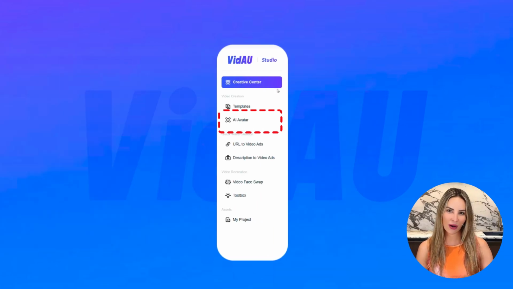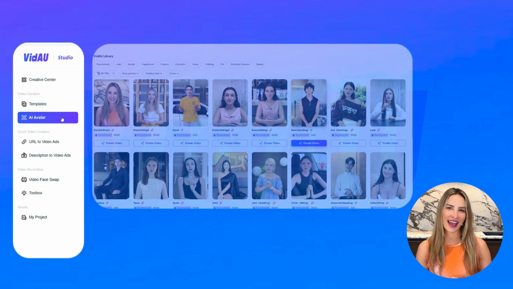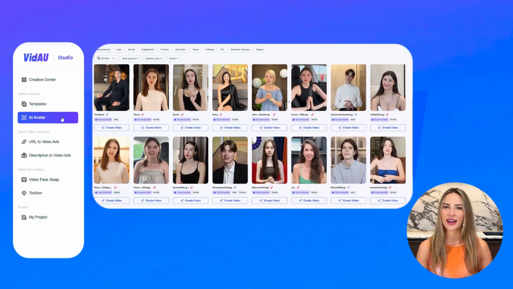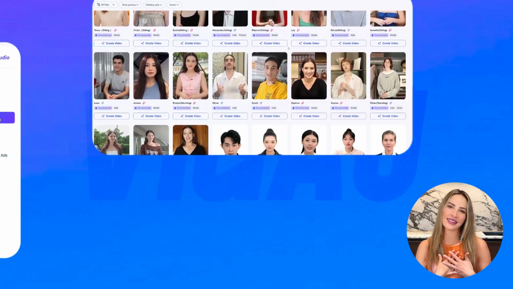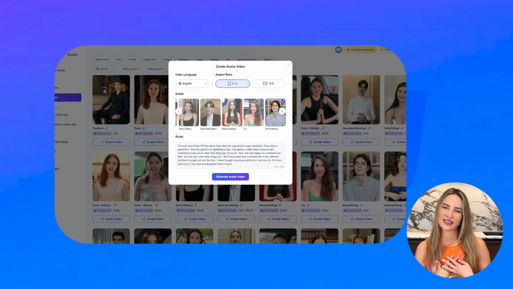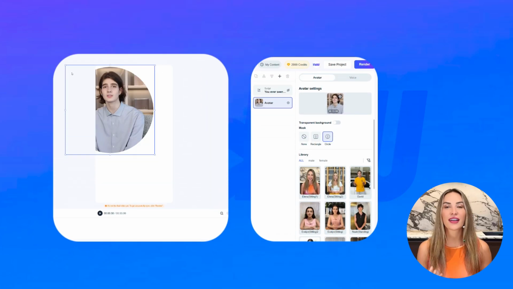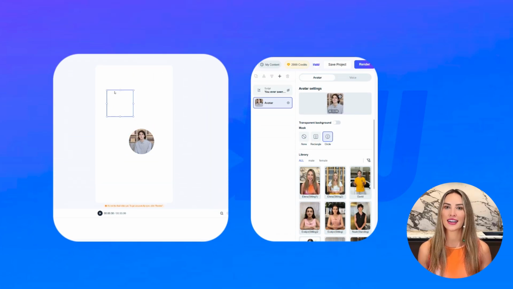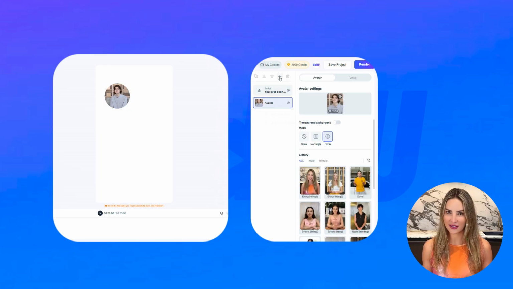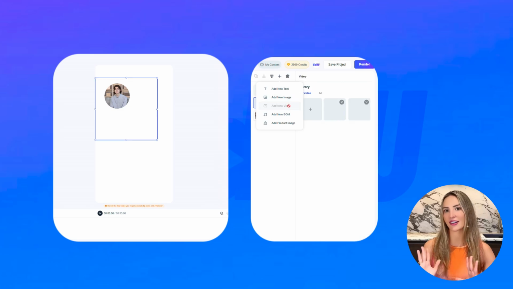What's more, VidAU offers diverse, personalized, realistic AI avatar video templates, incorporating relatable AI avatars into your ads, enhancing the UGC look and feel with zero on camera. Tap into the power of authentic storytelling with AI-generated UGC ads. VidAU AI creates relatable, engaging content that feels natural, boosting trust and engagement with your target audience.